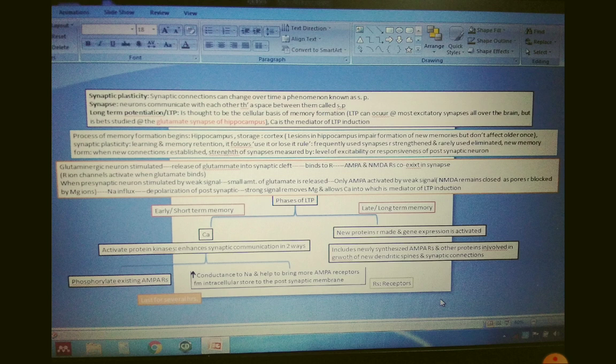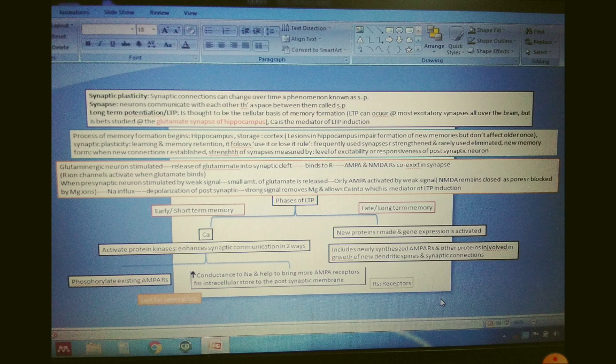Synapse is the junction where neurons communicate with each other. The space between two neurons is called the synapse. Long term potentiation, also called LTP, is thought to be the cellular basis of memory formation.